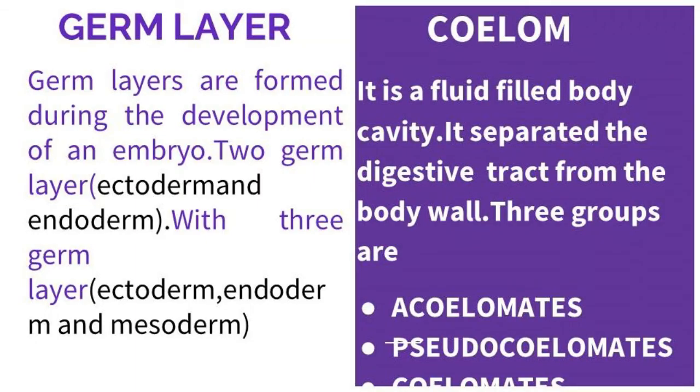Germ layers are formed during the development of an embryo. These layers give rise to different organs as the embryo becomes the adult. An organism with two germ layers has ectoderm and endoderm. An organism with three germ layers has ectoderm, endoderm and mesoderm.